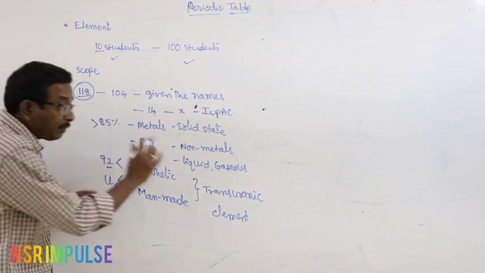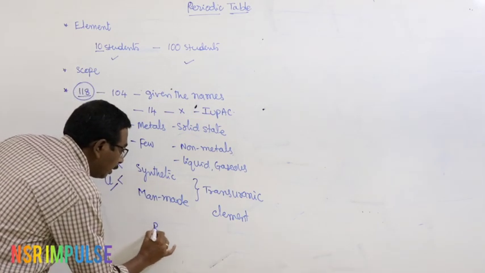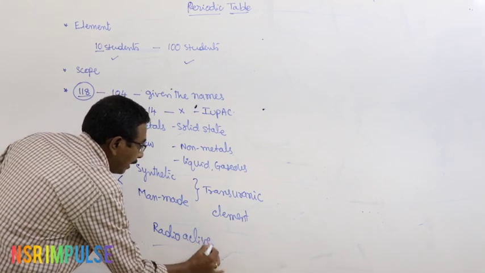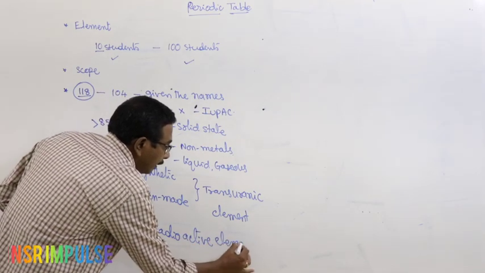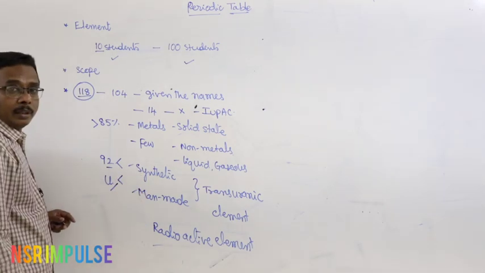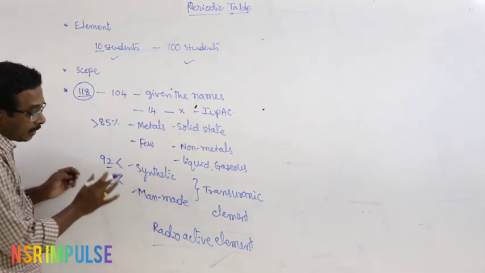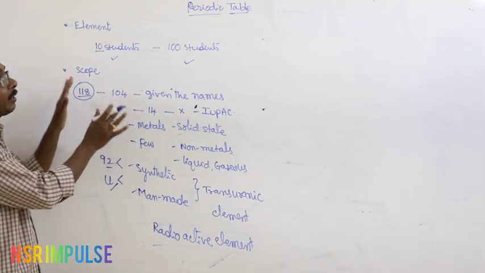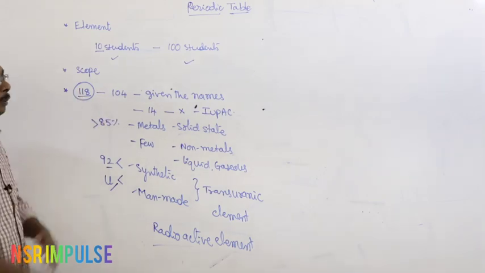But here, most of the transuranic elements are radioactive in nature. They are radioactive elements. They are man-made elements. They are synthetic elements. And this is about the brief introduction related to the periodic table.